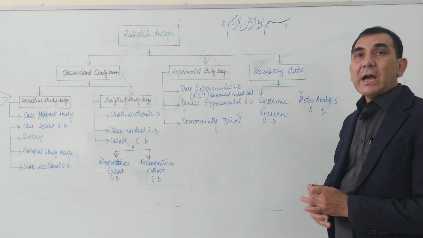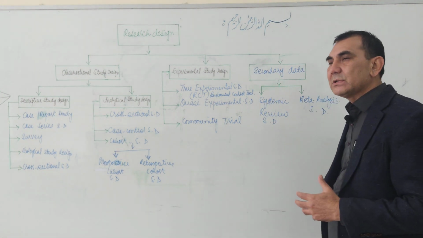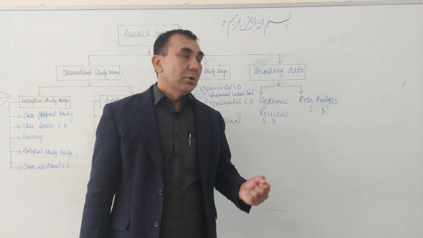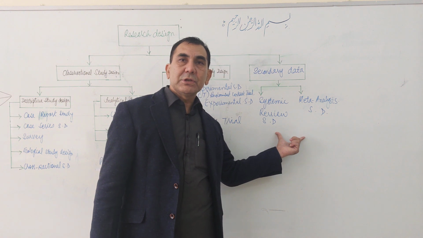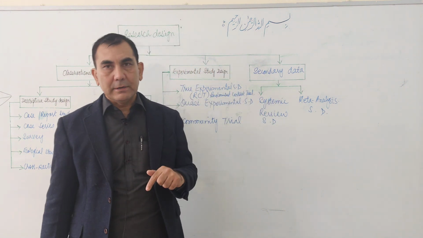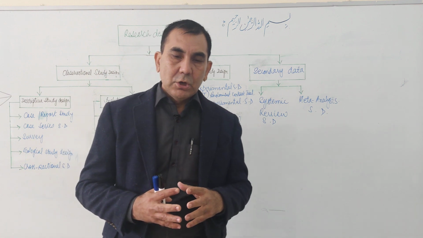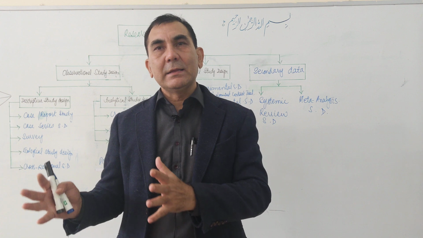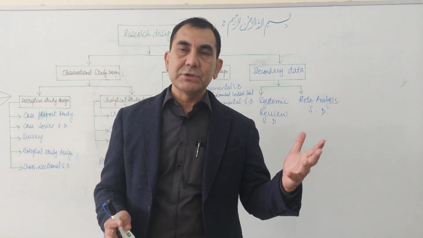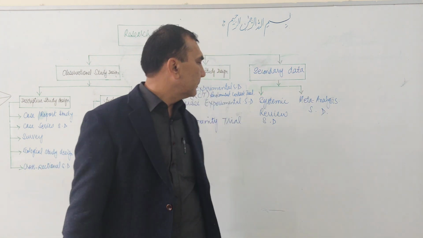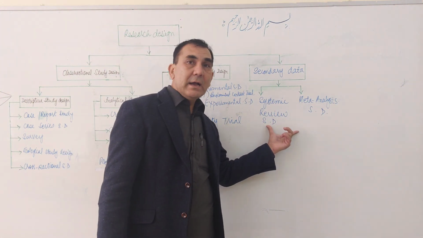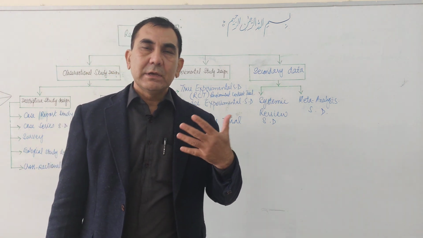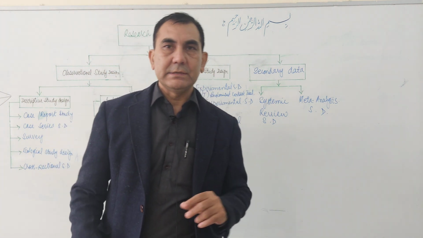Now there is another type of research design in which the researcher, scientist or public health specialist proves his hypothesis or research question by using secondary data, meaning data which has been published in different journals, either local journals or international indexed journals. It again has two types. One is called the systematic review and the second is called the meta-analysis.